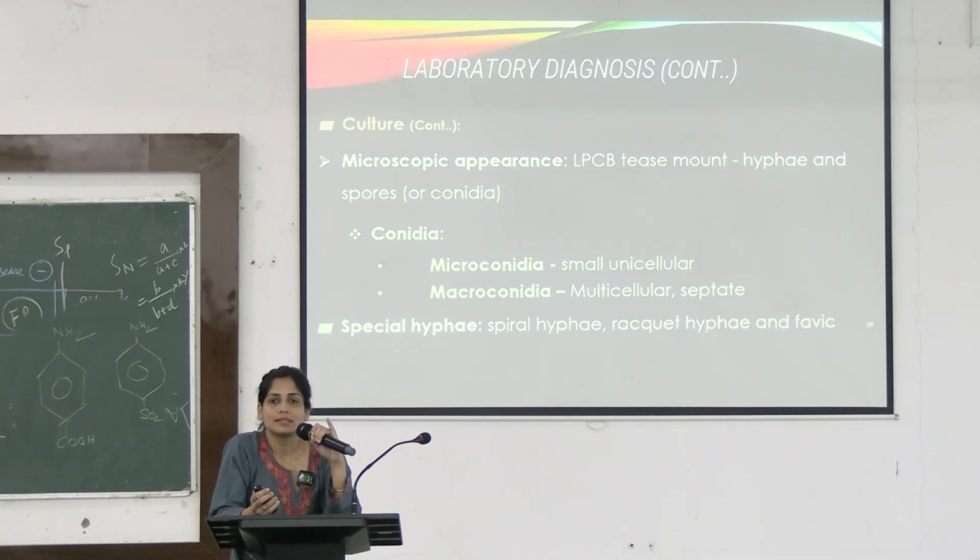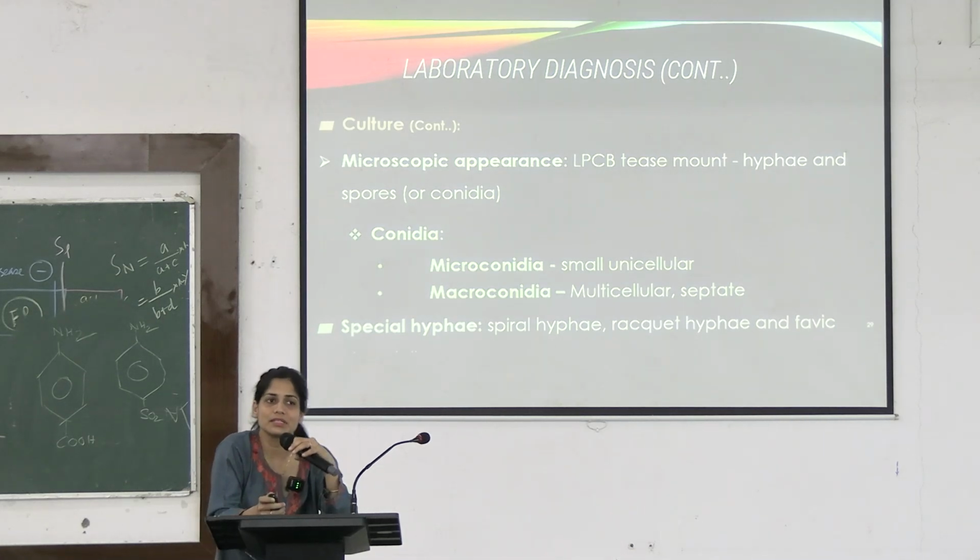Lactic acid is acidic in nature. It will help with the cellular integrity of the fungus. Phenol will disinfect this organism while you are dealing with it, and glycerol will keep it from drying. It will retain the moisture so that you can observe the structure intact. Okay, that is LPCB for you.